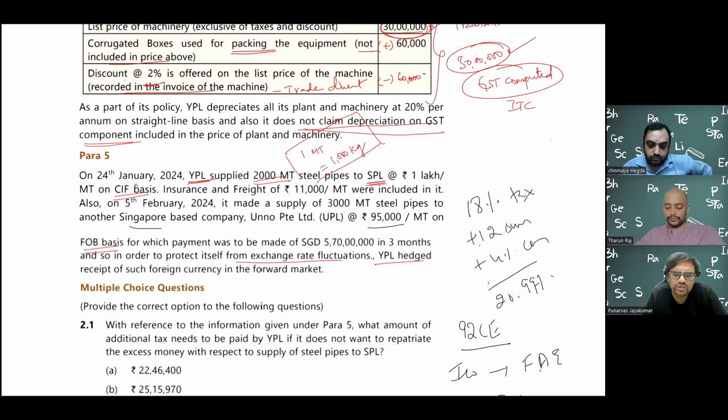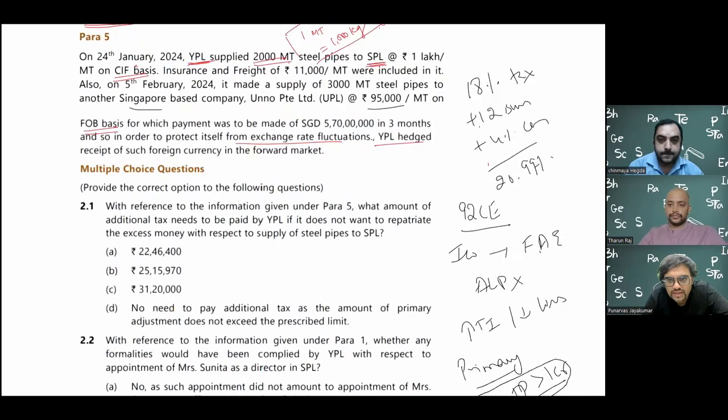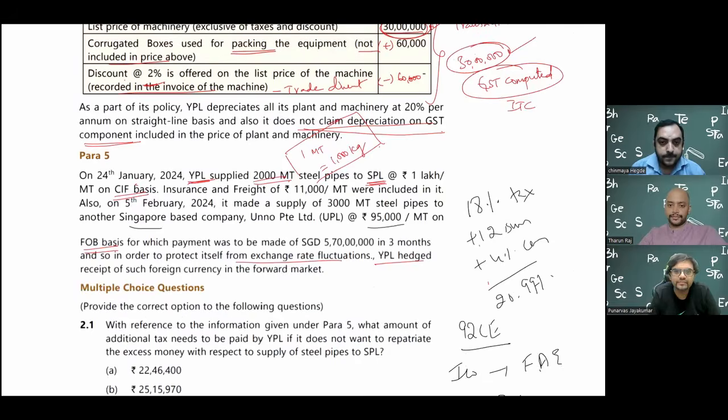So in this question, both YPL and SPL, as discussed initially, are definitely associated enterprises. And similar goods are also sold by YPL to one more random company, an unrelated party. That is why, as sir also mentioned, whatever there is in customs, I use something called the comparable uncontrolled price method, or popularly the CUP method. So maybe sir can write that. It's the CUP method, comparable uncontrolled price method.